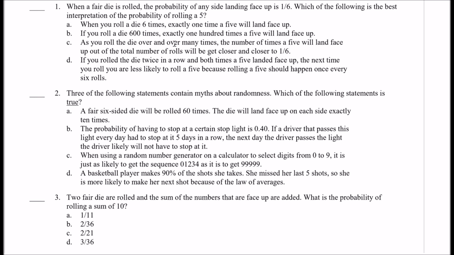As you roll the die over and over many times, the number of times a 5 would land face up out of the total number of rolls would get closer and closer to 1/6. That is what we're looking for. That is the interpretation. It's getting closer and closer over many, many trials. That's the law of large numbers. The answer is C. All right, number 2.